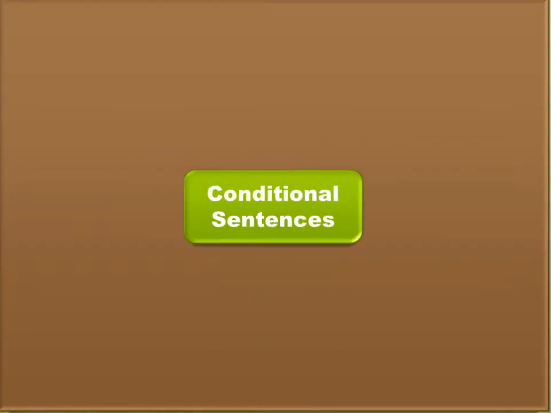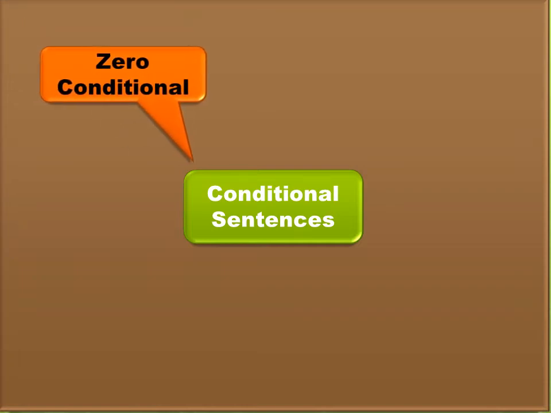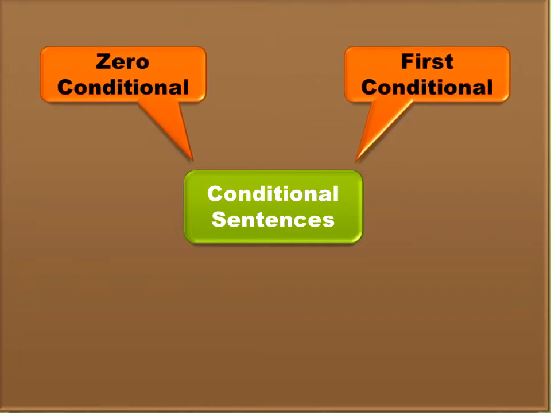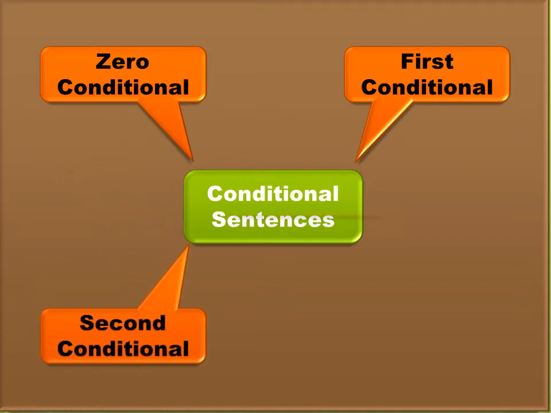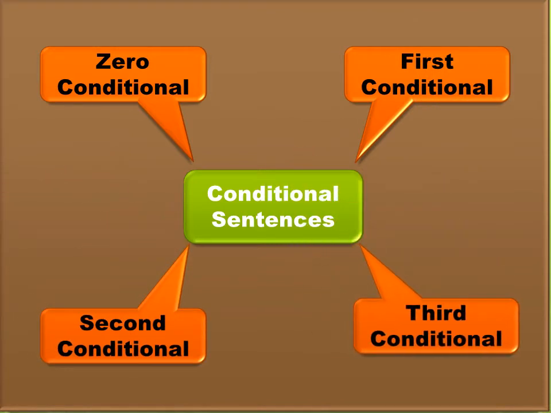There are different kinds of conditional sentences in English. In this video, you are going to learn 4 kinds of conditional sentences which we often use in our day-to-day communication, and they are zero conditional, first conditional, second conditional and third conditional.